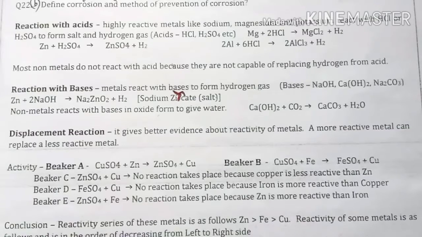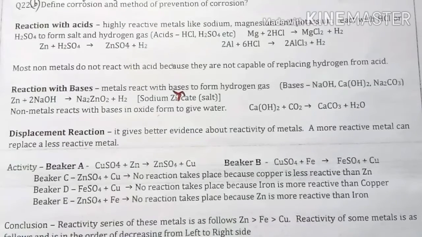Another equation: two molecules of aluminium metal react with HCl, hydrochloric acid. The resultant will be 2AlCl3, aluminium chloride, plus the release of hydrogen in the form of gas.